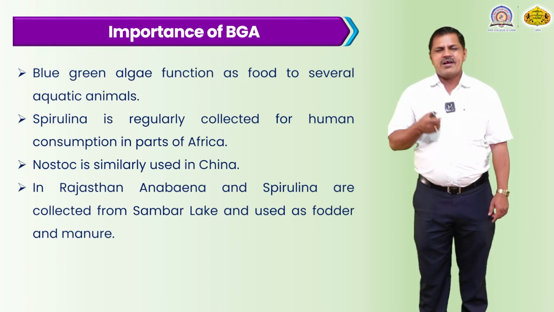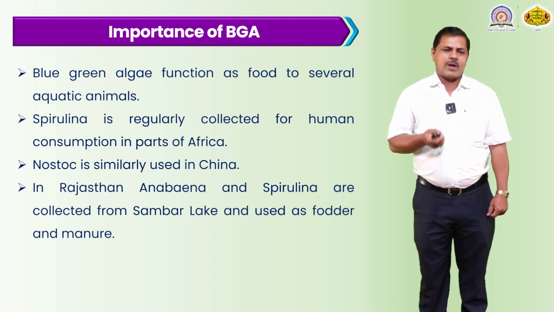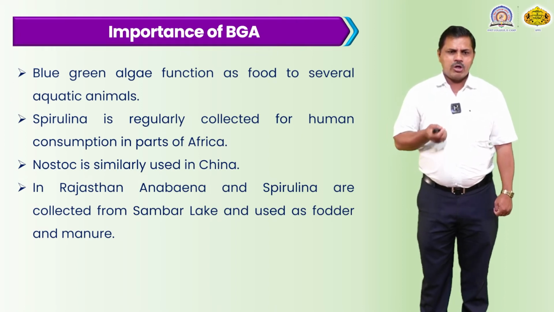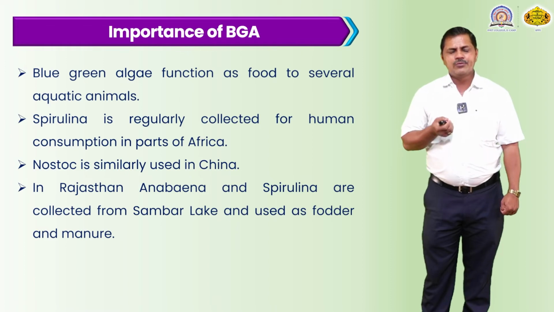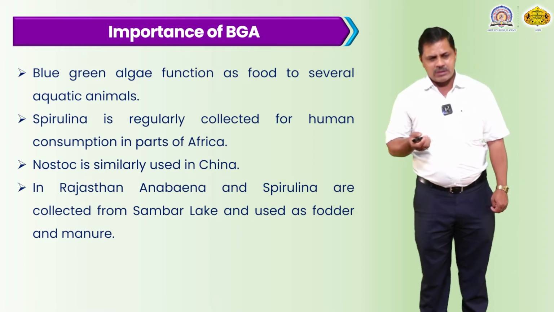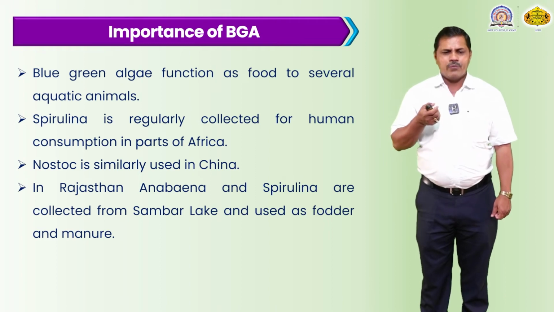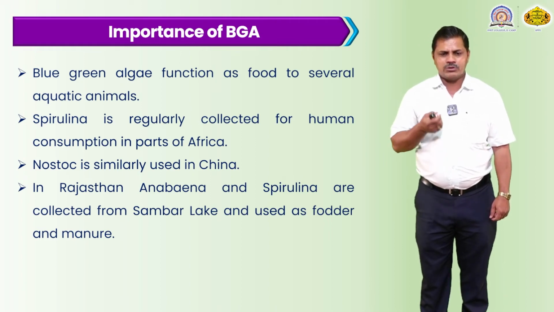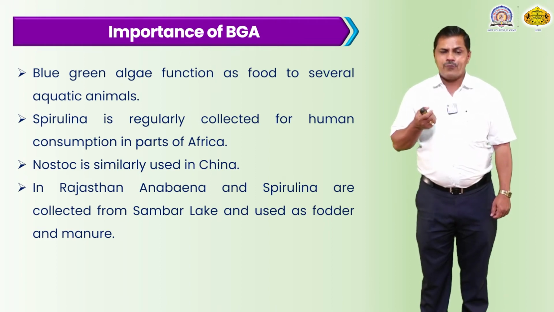Also, you can prepare different types of dishes from spirulina vegetables. Nostoc is similarly used in China. In China, this Nostoc species can be used as a vegetable, and it is also very beneficial for human beings, used as a food.